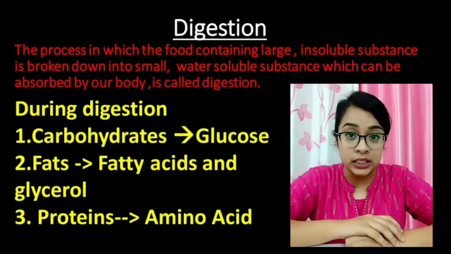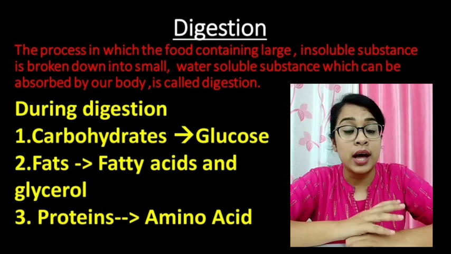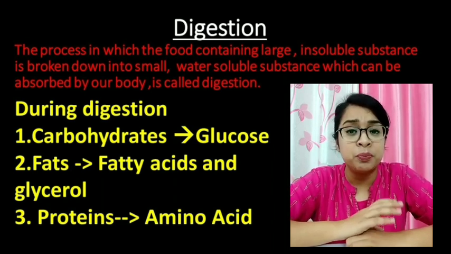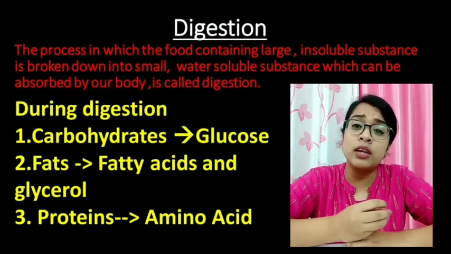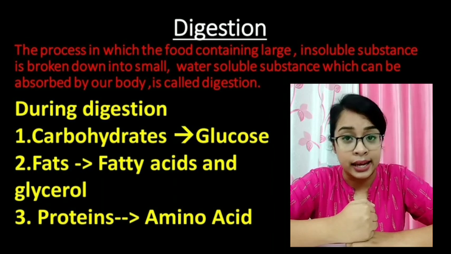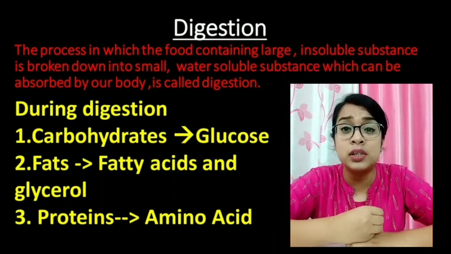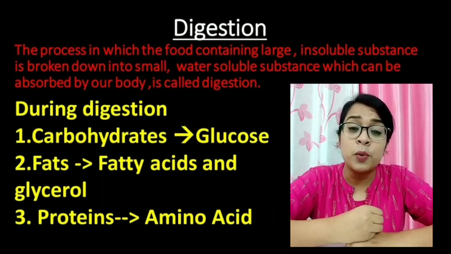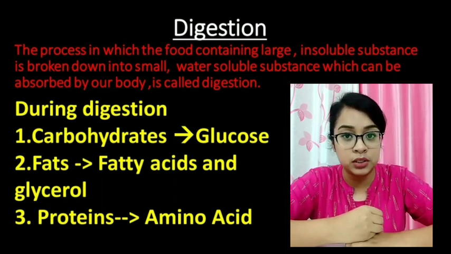Food, whatever we eat, generally consists of carbohydrates, protein, fat, and some minerals and vitamins. These are large molecules and insoluble in nature. So, whenever we take them in, they cannot pass through the intestinal lining. So, we need to break this complex food into simpler soluble substances. So, carbohydrates, proteins, and fats are broken down into simpler substances by the process of digestion.